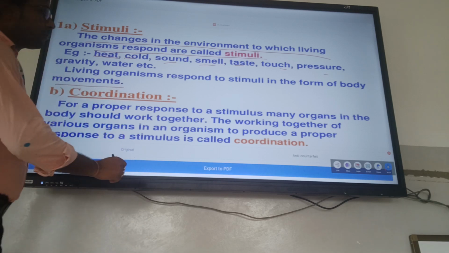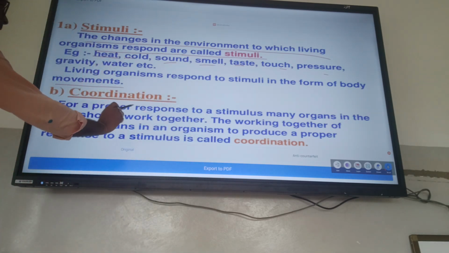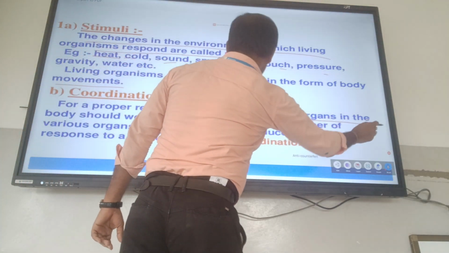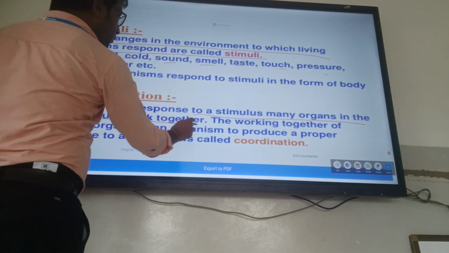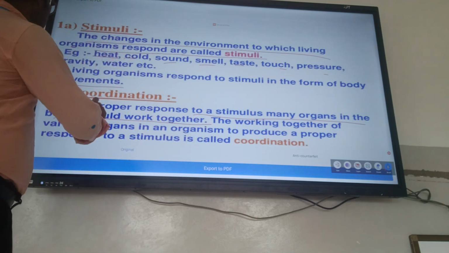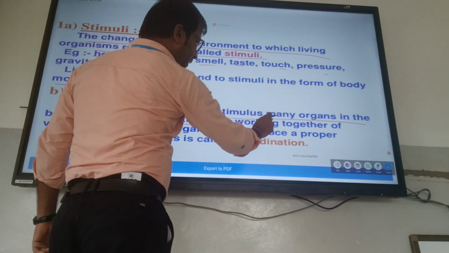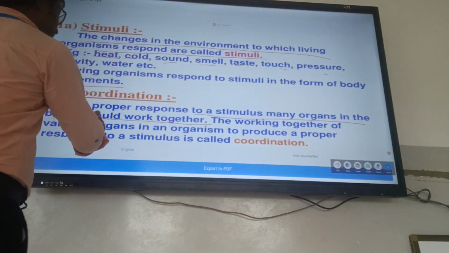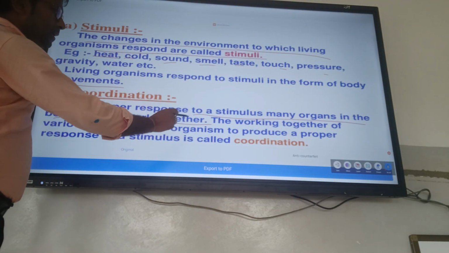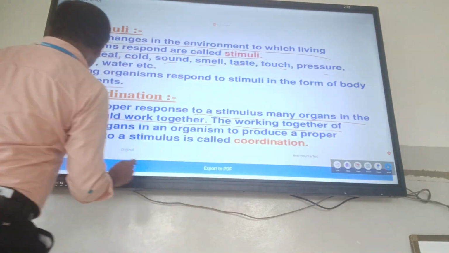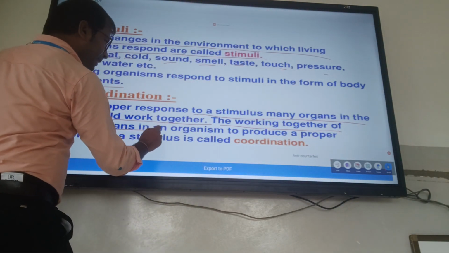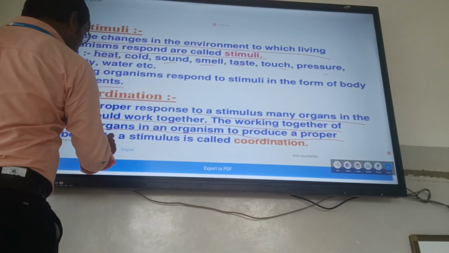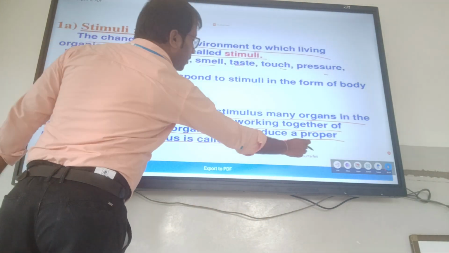Then we will look at what is known as coordination. For a proper response to a stimulus, many organs in the body should work together. The working together of various organs in an organism to produce a particular response to the stimulus is called coordination.